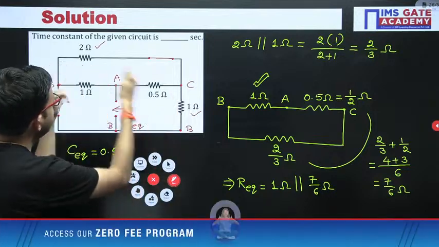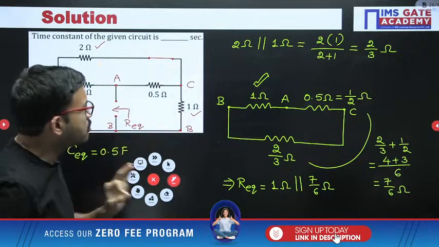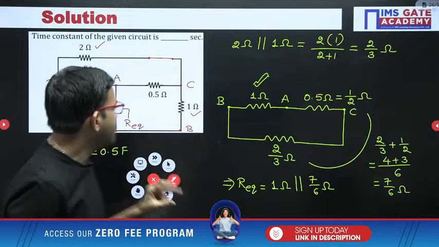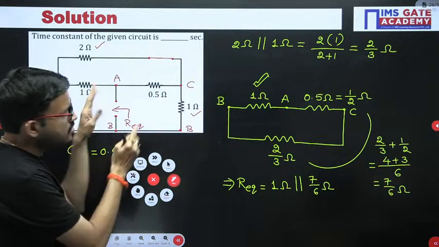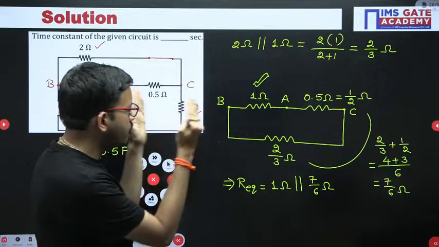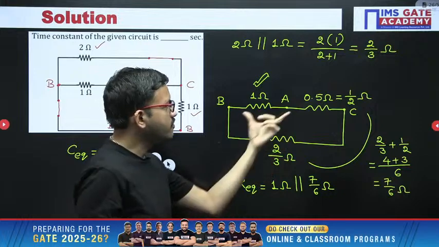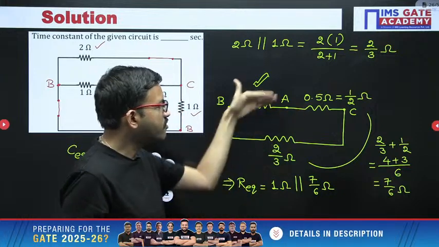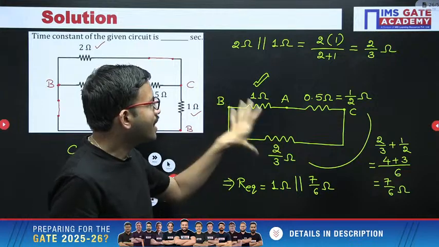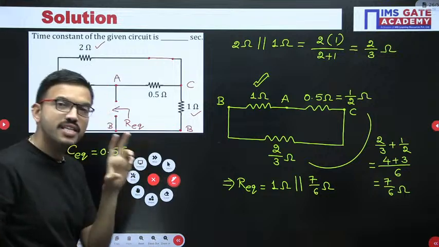Here between C and B you have 2 ohm, here also between C and B you have 1 ohm. And the most important thing here: with respect to whichever terminals you have to find the equivalent resistance, those two terminals you always keep the focus on till the last step. You should not do in-between simplification. Say for example, sometimes a few students may do 1 plus 0.5 is 1.5, after that parallel with 2 by 3. But that is with respect to B and C. Here the context is with respect to A and B. That is also most important.